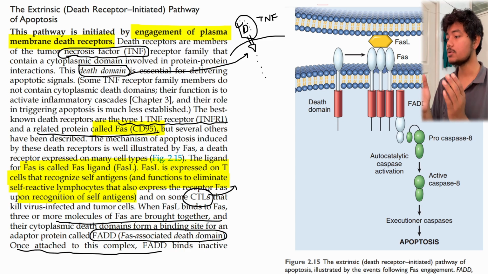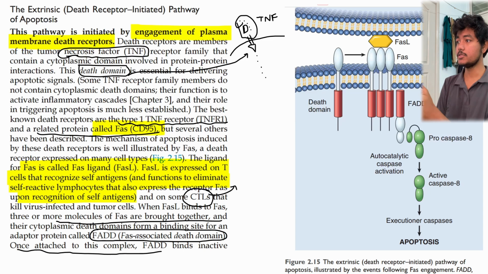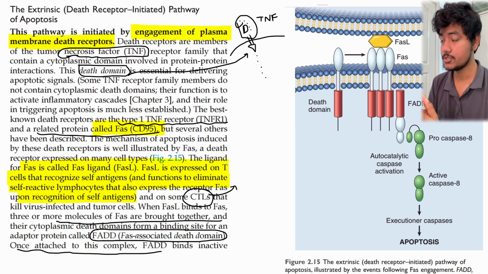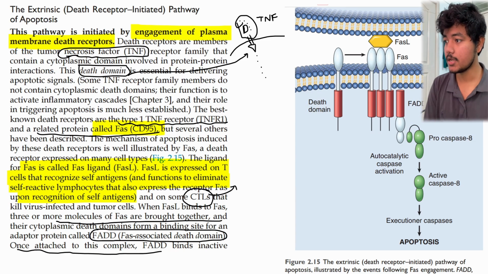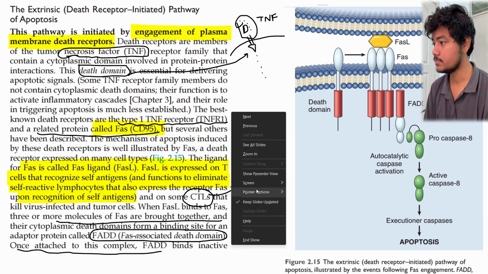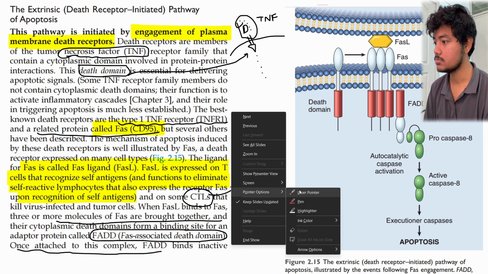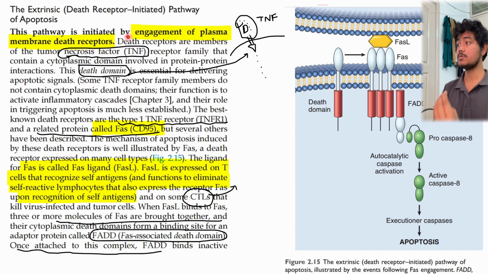So in this video we will be talking about the extrinsic death receptor initiated pathway. In this, something else is coming from outside and initiating the apoptotic pathway in the cell. So someone from outside is coming and inducing apoptosis inside the cell. How is it happening? Let's see. So the extrinsic death receptor initiated pathway is initiated by the engagement of the plasma membrane death receptor.